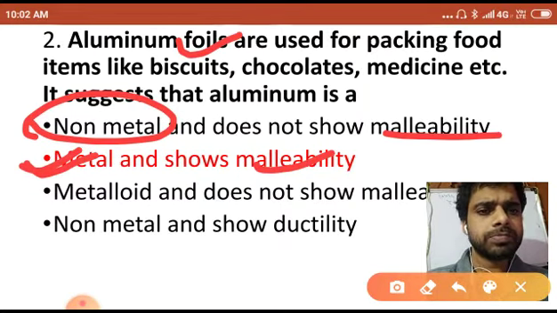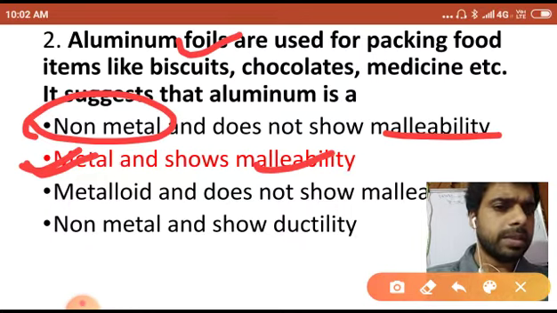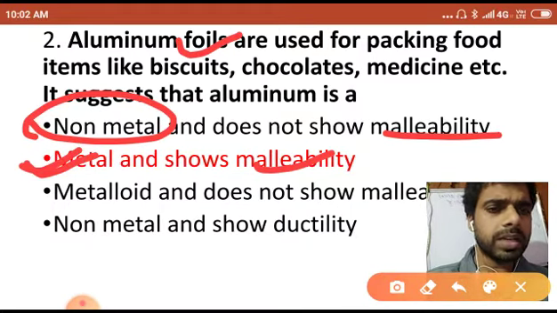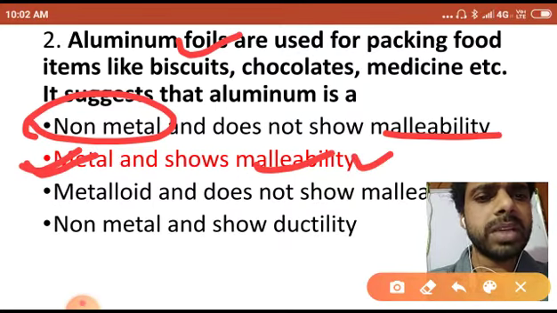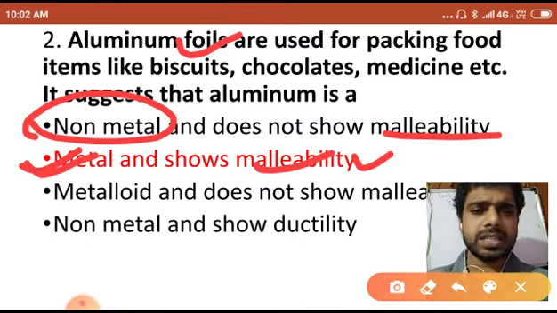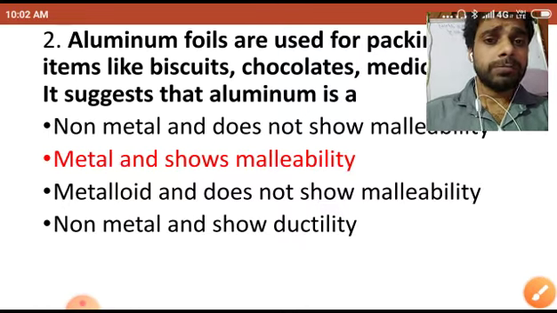So aluminium is a metal and also shows malleability, and the second answer would be the correct one. The rest of the answers you can check once to see whether they are correct or not.